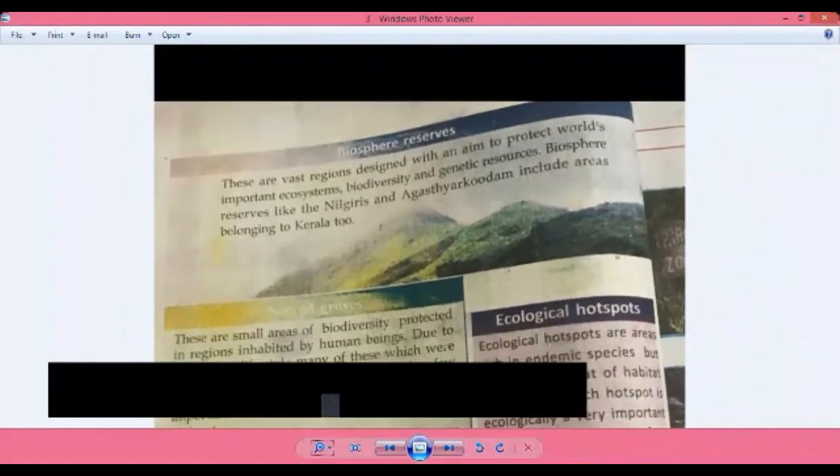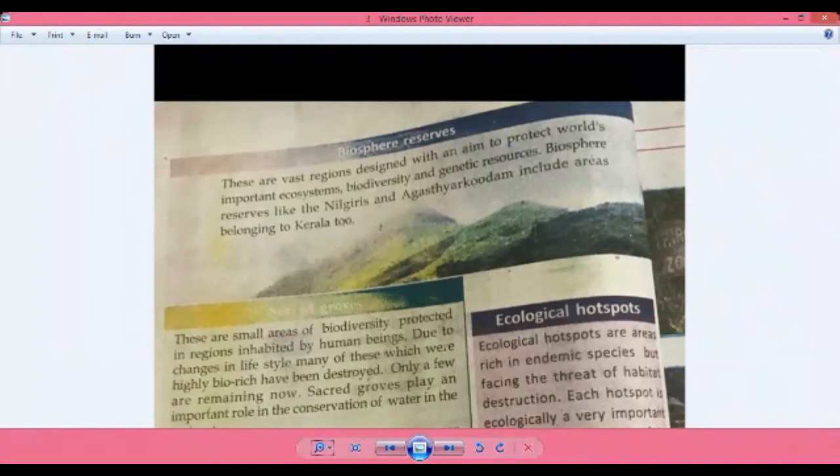Biosphere reserves are vast regions designed with the aim of protecting the world's important ecosystems, the biodiversity and genetic resources. Examples are the Nilgiri and Agasthyamala biosphere reserves, which include areas belonging to Kerala too. All this comes under biosphere reserves.